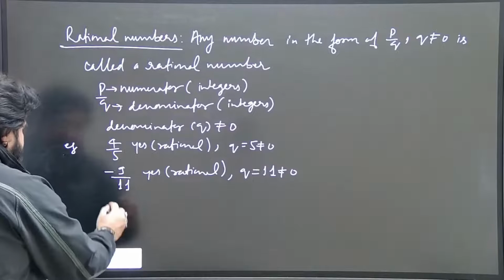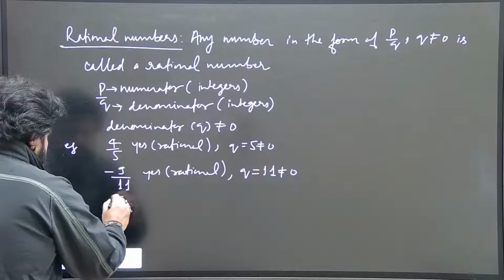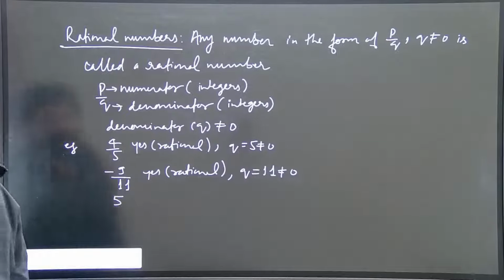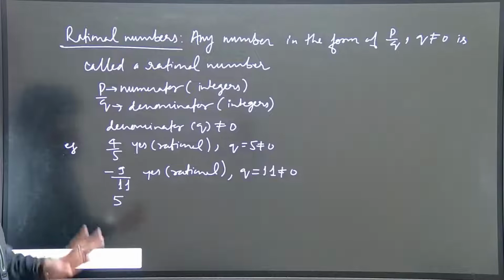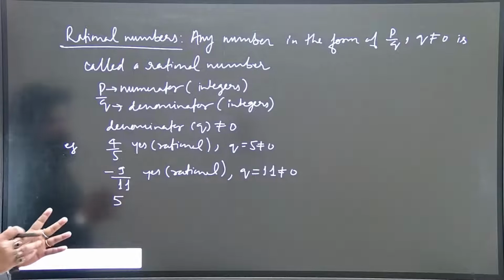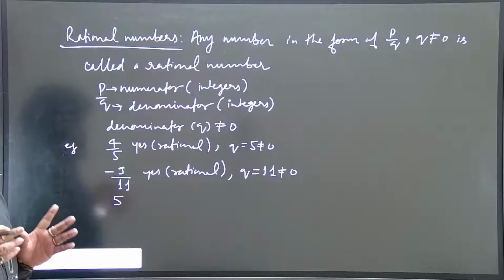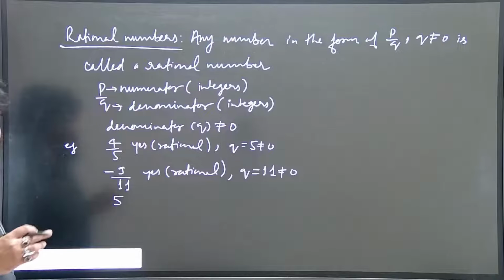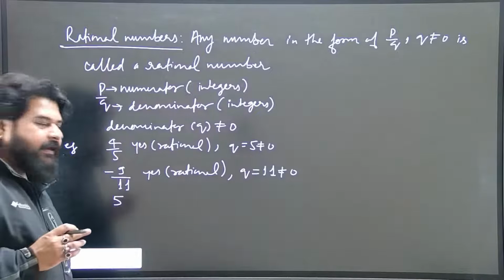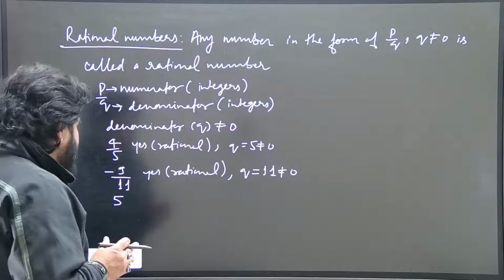Alright, let's take one more example here. Suppose I take 5, just 5. If only a single number is given to you, we will always consider it as the numerator. And if nothing is written in the denominator, we will always take the denominator as 1.